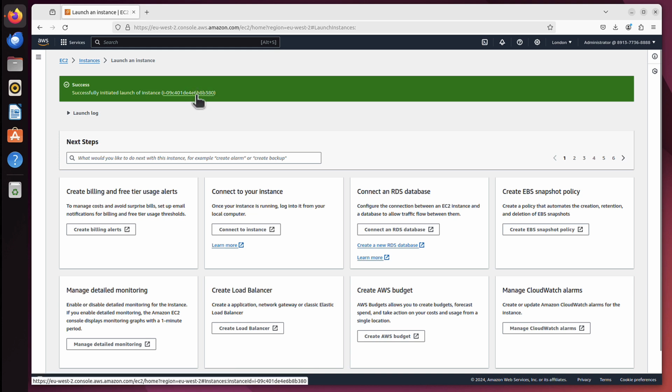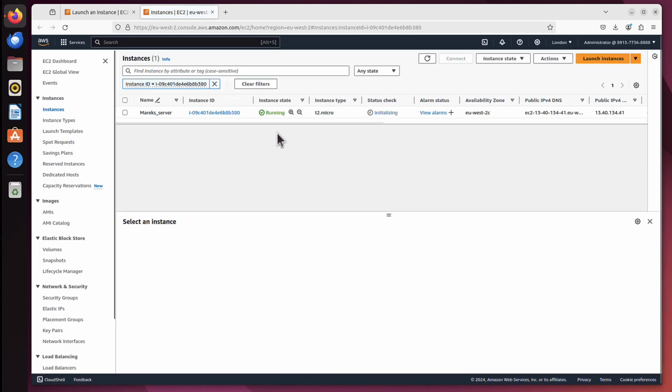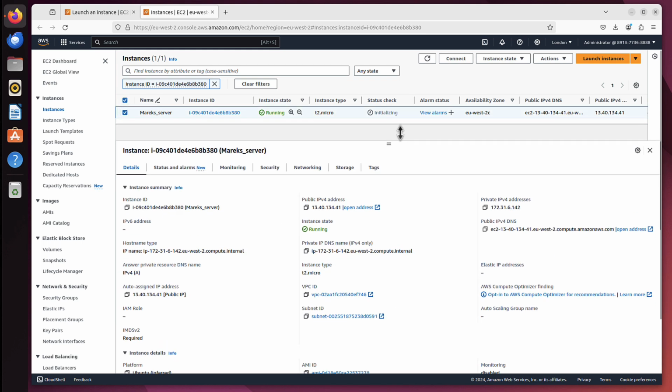I can click on that identifier for my instance. Instance means virtual server. And if I click on that, I can see Marek's server. And the status is initializing. That means it's not entirely up to speed yet, but it's being created. And now if I click that button, you can see more information about that server. One of the most important ones for me right now is my public IPv4 address. Public address means I will be able to connect to that server from anywhere in the world.